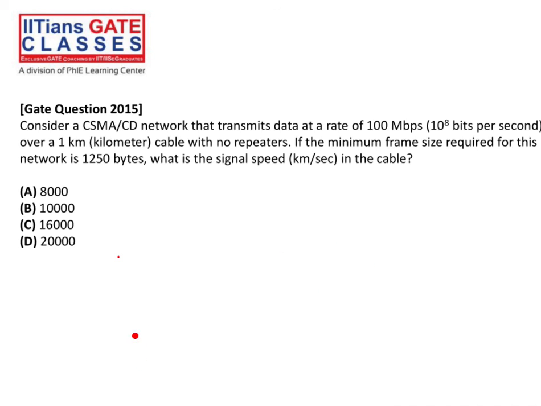Transmission time is your frame length, which is given, divided by bandwidth, which is also given. And 2 into TP, you know that thing, is length of the cable divided by your velocity. So this V value you have to calculate. Easily you can calculate. So whatever the value, that will be the answer.